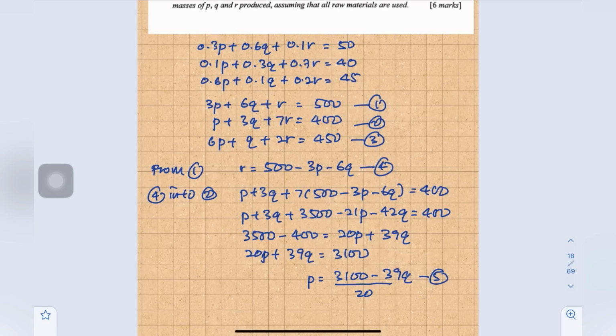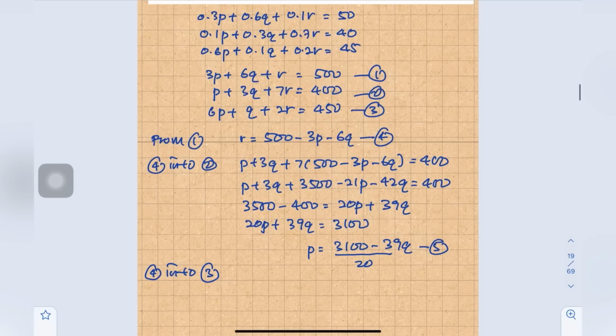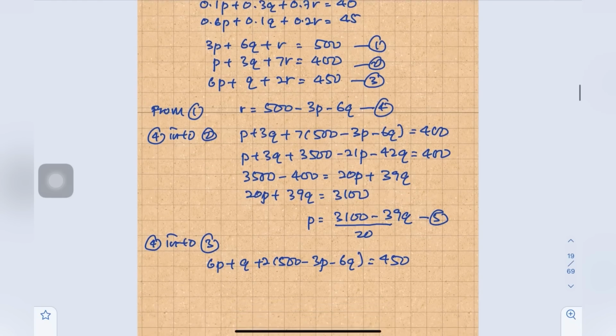Okay, so this is equation number 5. So then 4 we have substituted into 2, now we substitute 4 into 3. So 6P plus Q plus 2 times (500 minus 3P minus 6Q) equals 450.